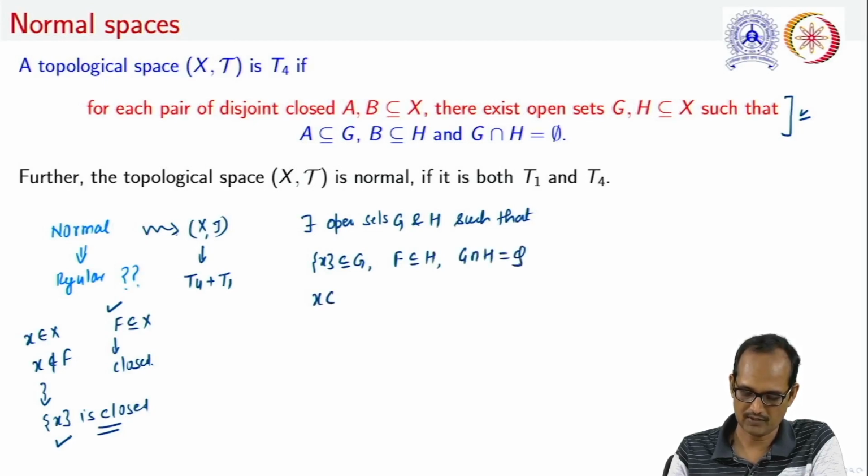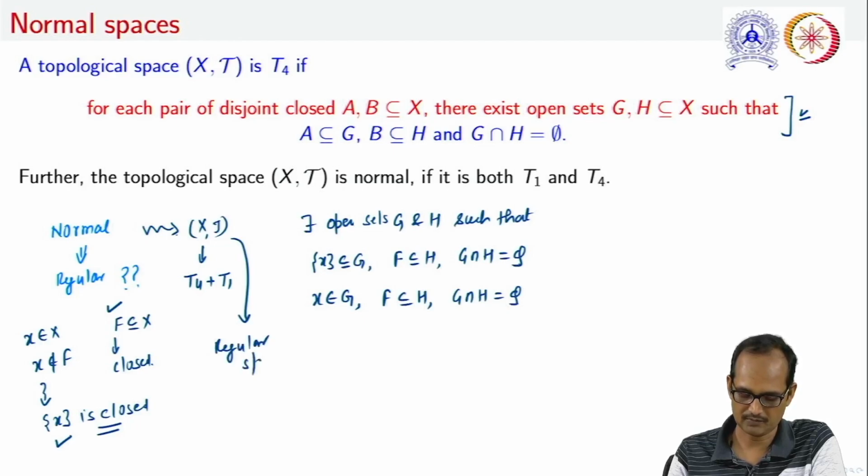Or from here, we can conclude that x belongs to G, F is a subset of H, and G intersection H is an empty set. Thus, we can say that this space (X, τ) is a regular space.